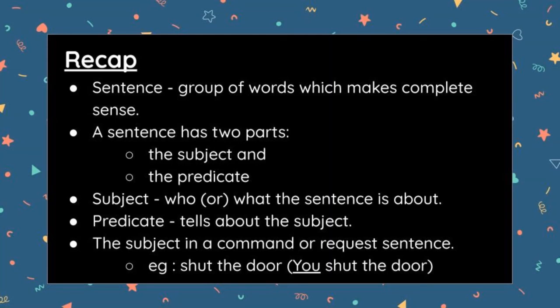And the last one is the subject in a command or request sentence. In a command or request sentence, we understood that the subject is you. It is not stated directly in the sentence, but we should understand it. Okay. Let's see an example here. Shut the door. The given sentence is shut the door. It is a command. We know very well that the given sentence is a command. So in this sentence, the subject is you. It is not stated, but we should understand that the subject is you.